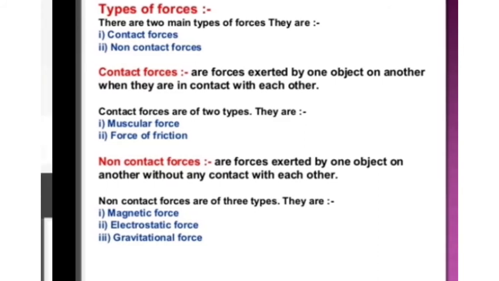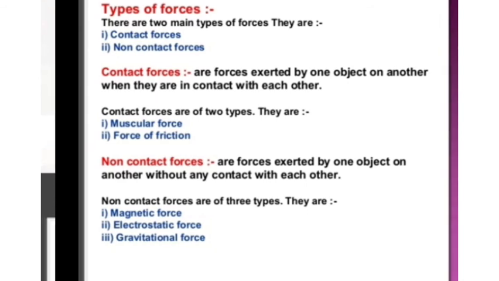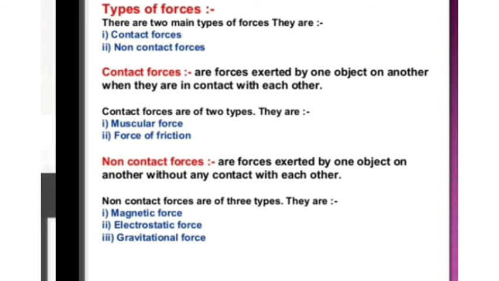What is muscular force? The force applied by the muscles of our body is called muscular force. Examples are walking, lifting or pulling things using this force. Next, force of friction. What is friction? Friction is the force that stops or slows down a moving object. For example, a ball comes to rest because of friction between the ground and the ball. This is an example of force of friction.